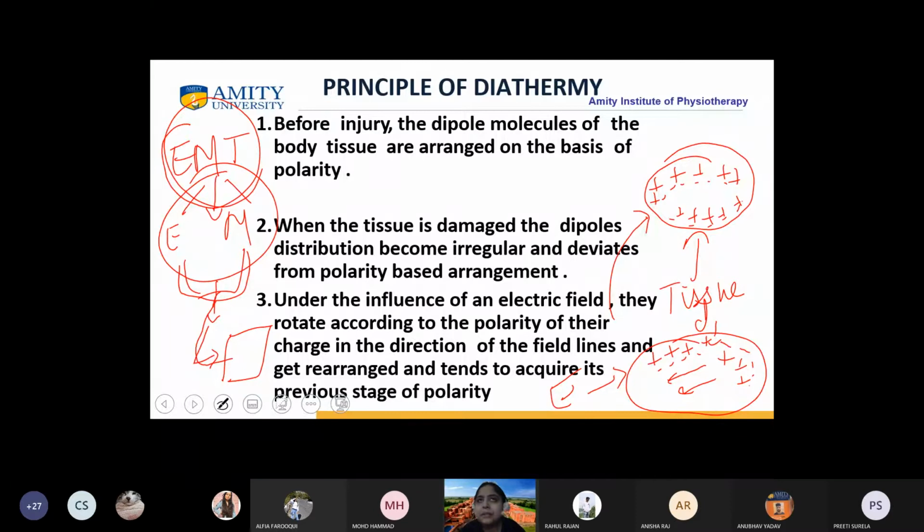Why is the principle very important? Because this principle is happening at the tissue level, at the molecular level. What is happening is very important, because in the deeper tissue, when you go from skin, fascia, muscle, and a little more deeper to the joint capsule and the synovial membrane and the fibrous membrane, what usually happens, because of the dipole molecules, because of the sodium potassium channels which are being disconfigured, the pain happens.